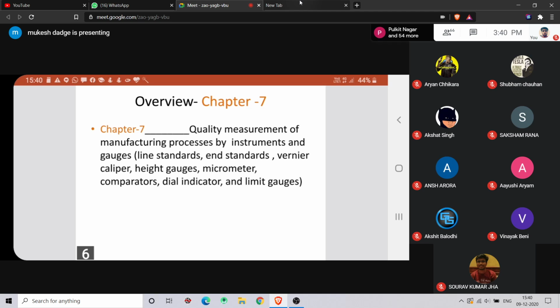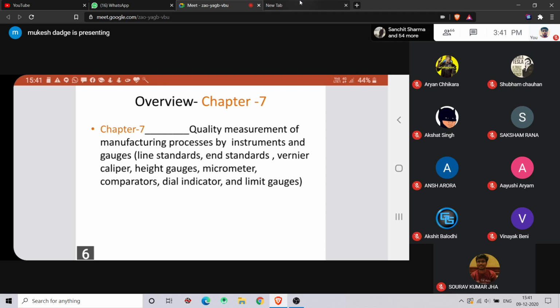If you go through any industry, there are two departments: quality assurance and, in the past, a different one, quality control. Nowadays they are using the word quality assurance, QA. Previously they named that department QC, quality control, right?